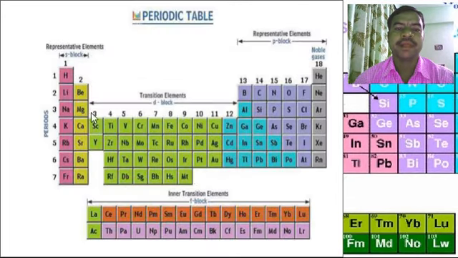Here in the periodic table, these are the s block elements, these are the transition elements, also known as d block elements, then p block elements, and at the bottom the inner transition elements. These are the lanthanide series and these are the actinide series.